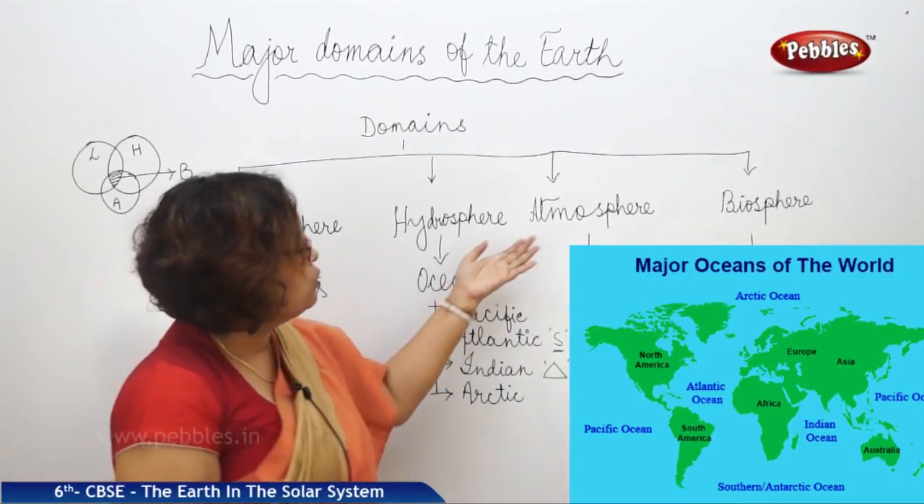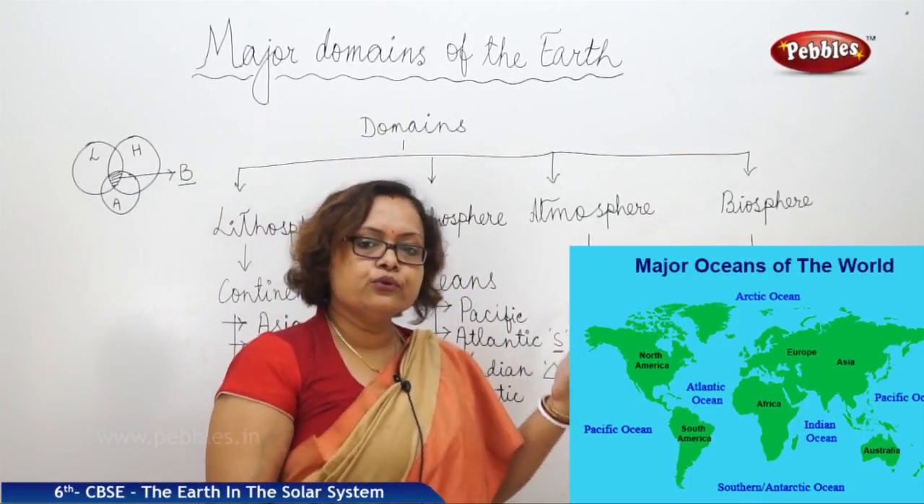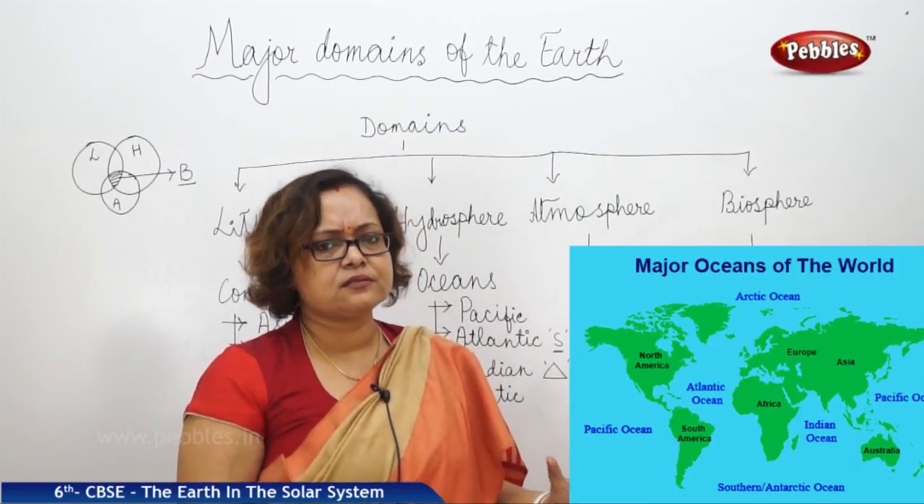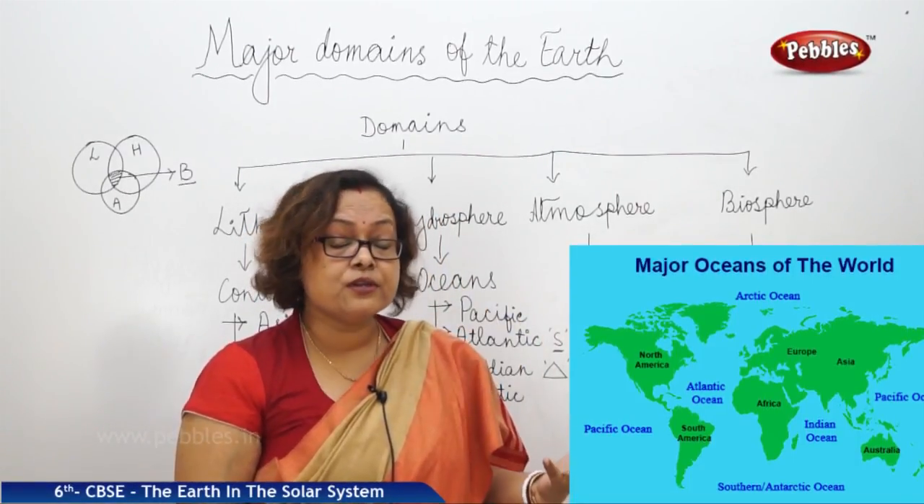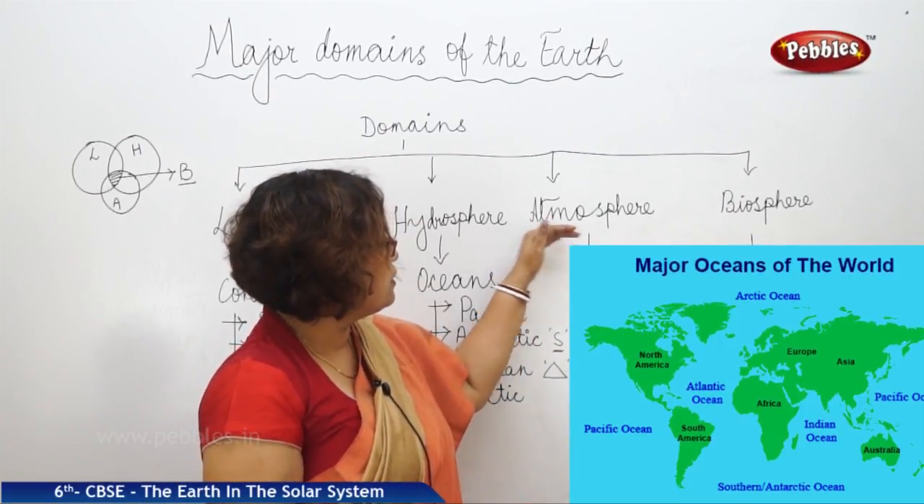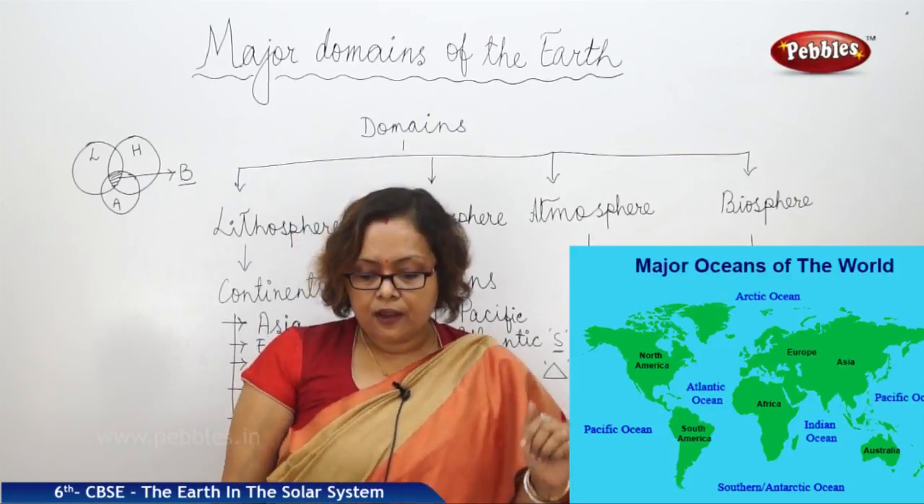Next we are coming to the atmosphere. I told you the atmosphere is made of different types of gases. We cannot see it, but we can feel it. The major part of the atmosphere is made by nitrogen.